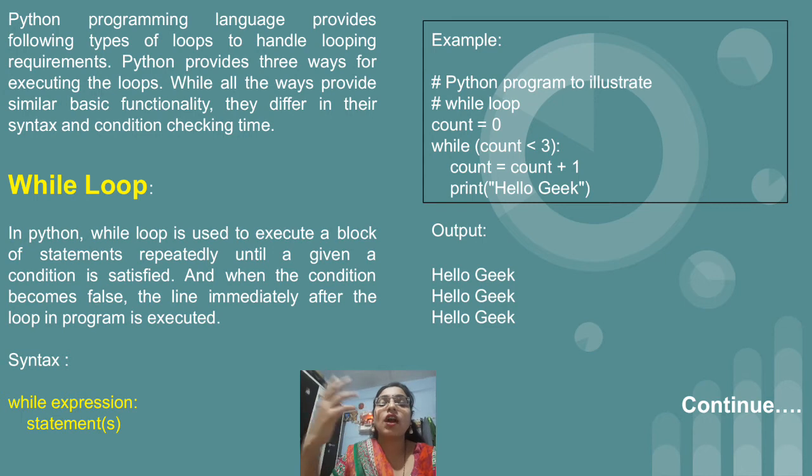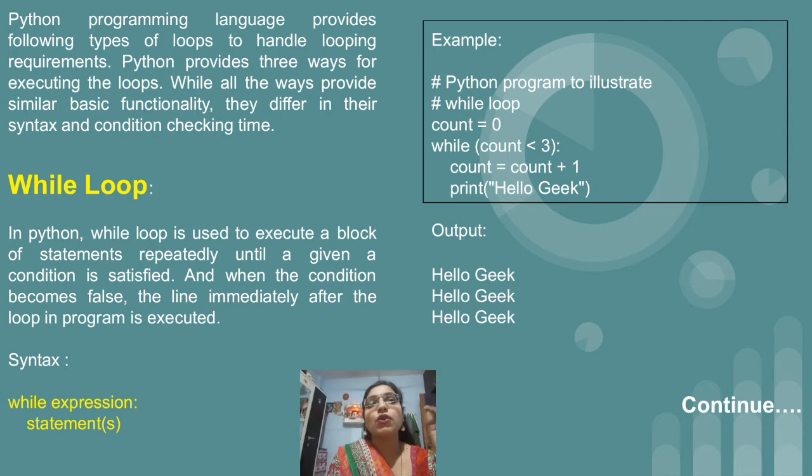So the counter is initialized to 0, that is count equal to 0. After that, while, in round brackets, the condition we have written. We want to display the hello geek sentence 3 times, which means the count goes 0, 1, 2, and we increase it till 2 only. So for that the condition is written as count less than 3. If you are initializing count to 1, then you have to write the condition as count less than or equal to 3. Equal to will be there. So this totally depends on you. We want to display the sentence 3 times, so you can initialize the count with any number.